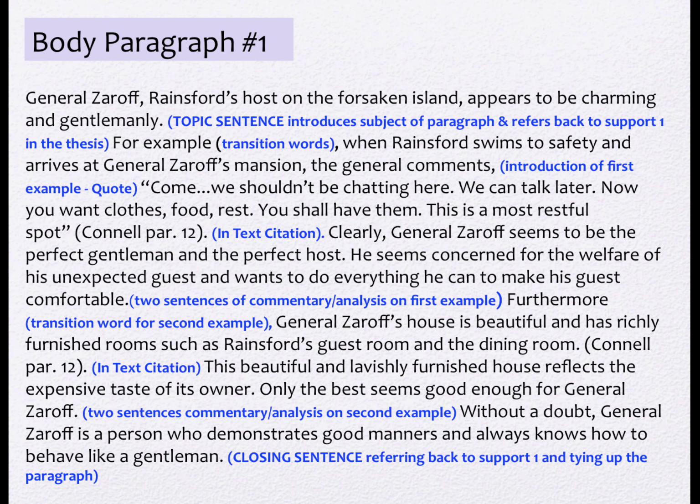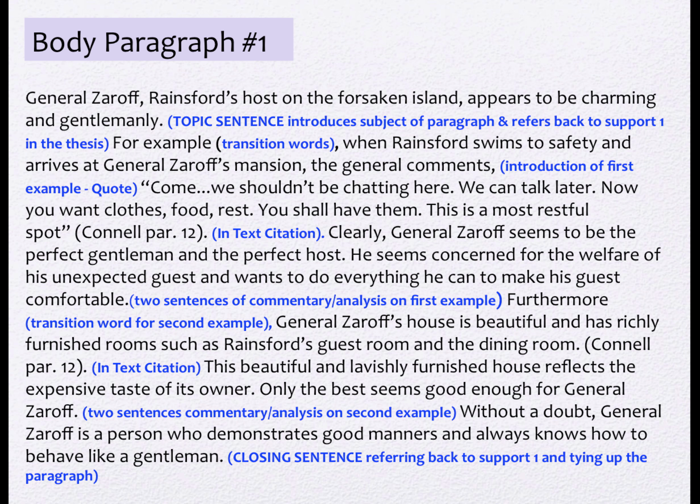Here is the entirety of the first body paragraph. And you can see this as well in the resource book for this step in your course. It would be helpful to have both of these open at the same time. Notice there's a topic sentence. General Zaroff, Rainsford's host on the Forsaken Island, appears to be charming and gentlemanly. For example, that's a transition word.